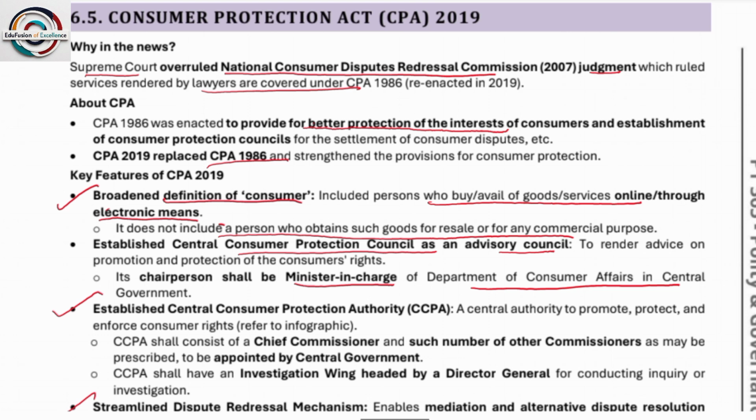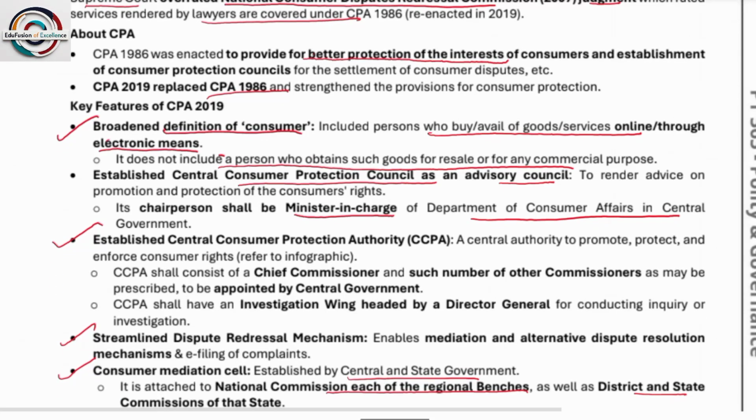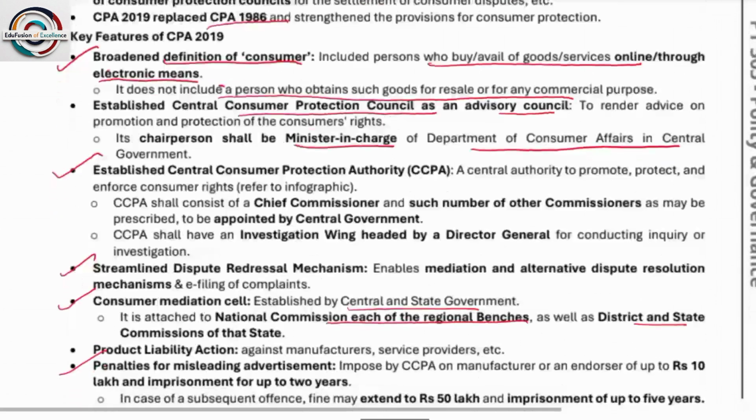So the definition of consumer includes those who buy or avail goods or services online through electronic means. It does not include those who obtain such goods for resale or for any commercial purposes. If you are a wholesaler, then you will not come under the consumer. For example, you have acquired goods for the purpose of resale, so you will not be included in the definition of consumer.